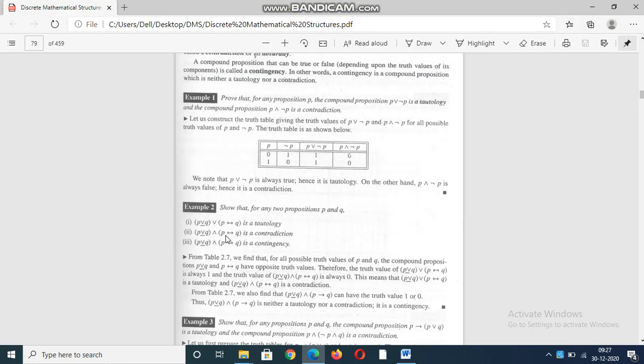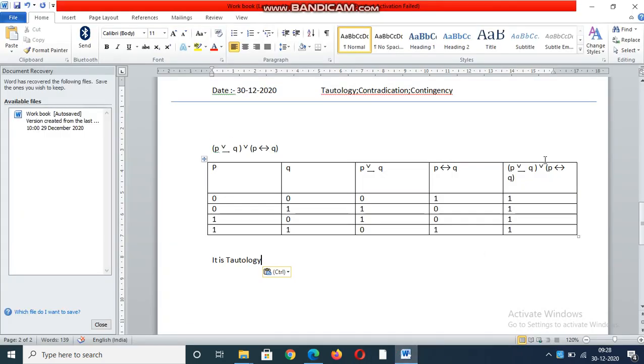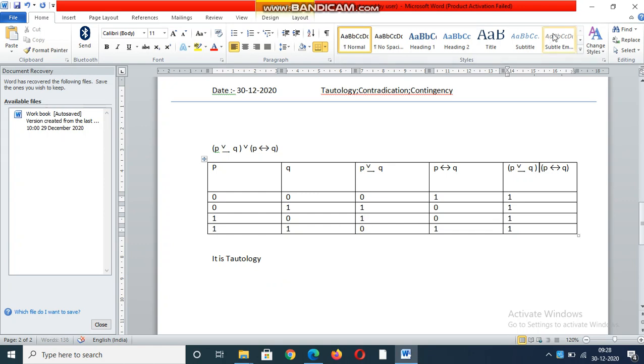Next we have to prove the second question. Same thing, P exclusive disjunction Q, conjunction P implies P biconditional Q. The same question, the only thing is here you have done a disjunction operation, here you have done a conjunction operation. Nothing else changes. This is the only difference.